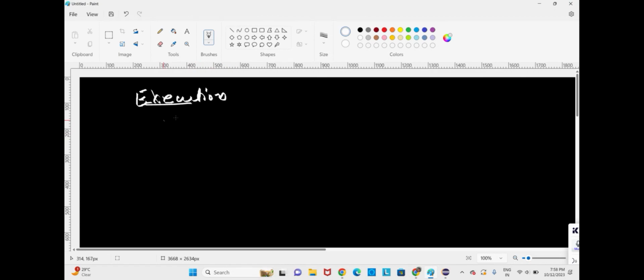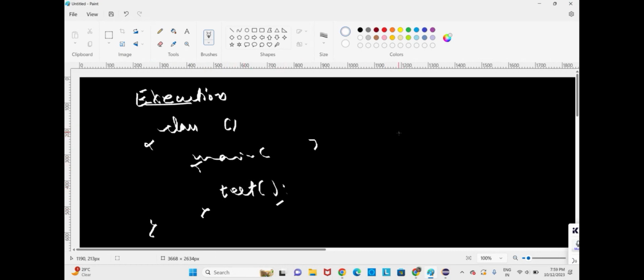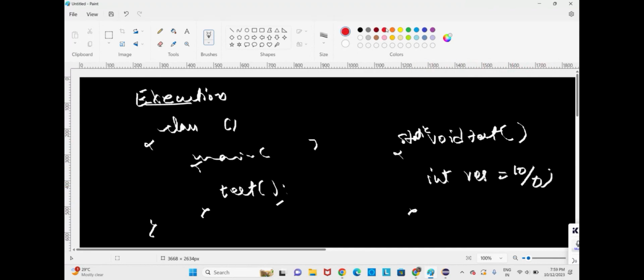Suppose here we have one class, Class1. Now we have the main method here. Inside the main method, we have a statement that calls the test method. In the same class, we have the test method also, static void test. Now in the test method, we have one exception, that is 10 by 0, which will give an ArithmeticException.